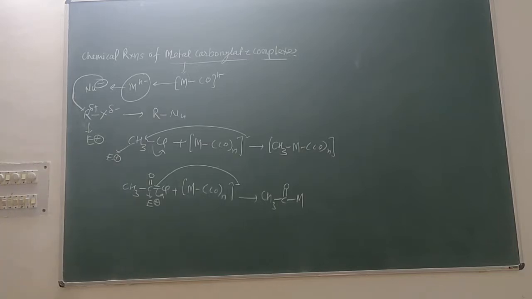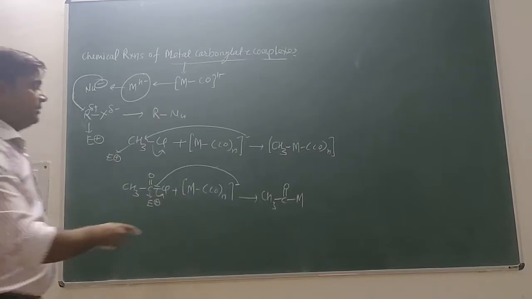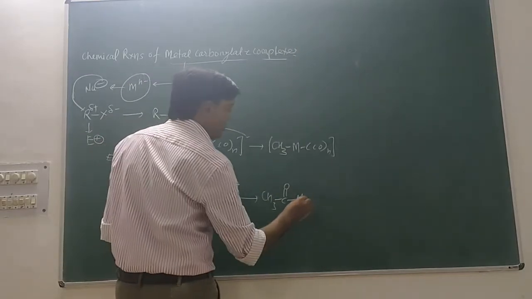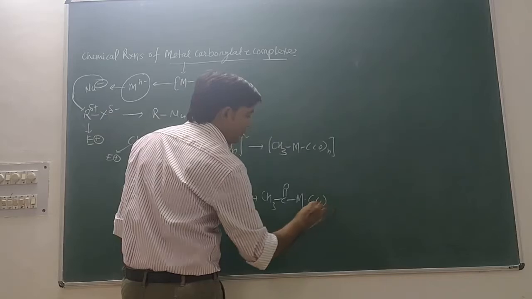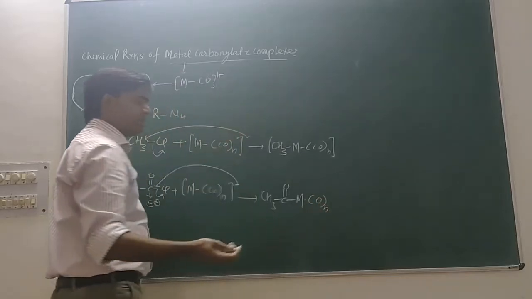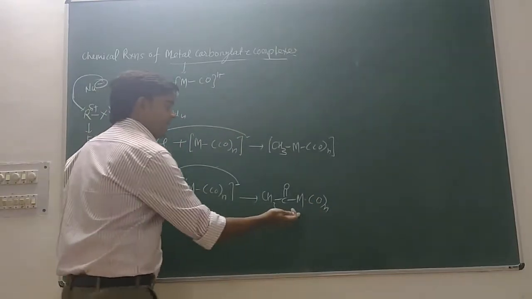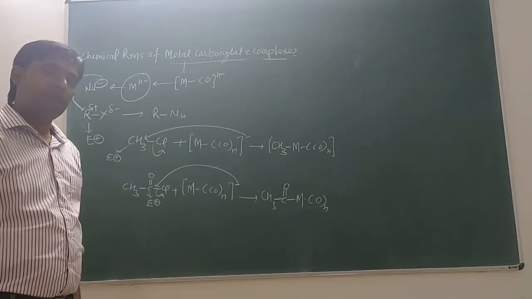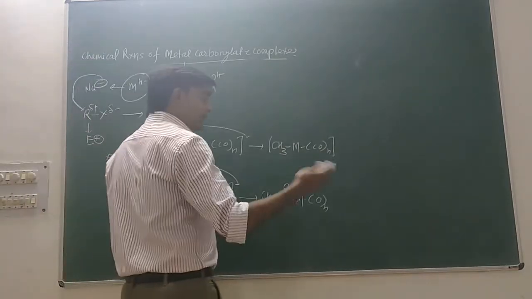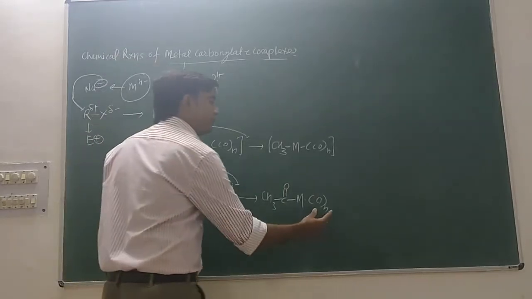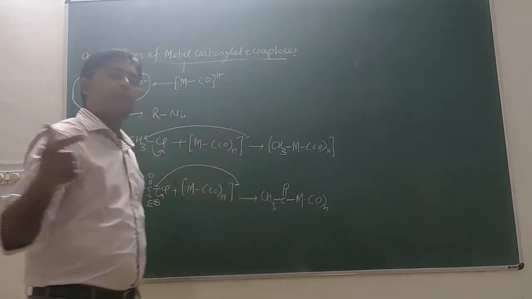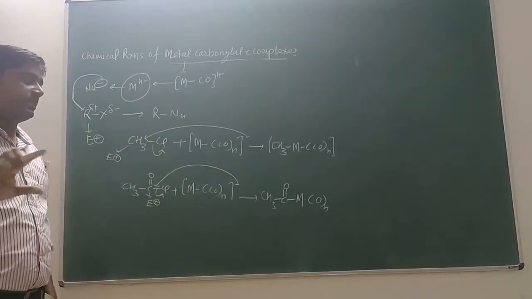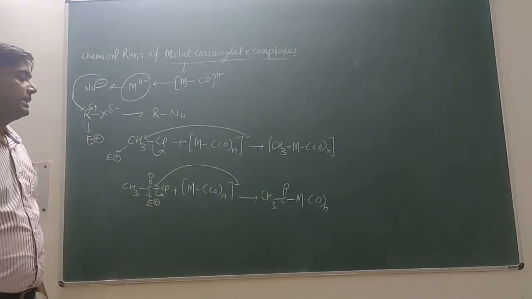So it will attach directly to the metal, and you already have M(CO)n. The number of carbonyls doesn't matter; the metal can be vanadium, chromium, Mn, Fe, cobalt, anything, and the number of carbonyls will depend on the 18 electron rule for that species. So don't get confused.